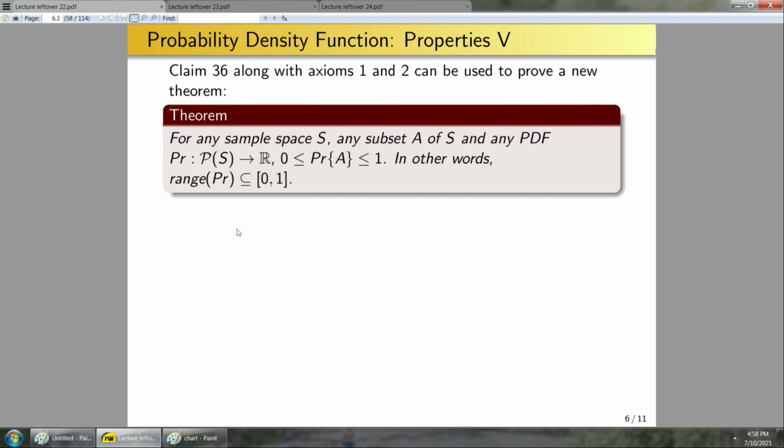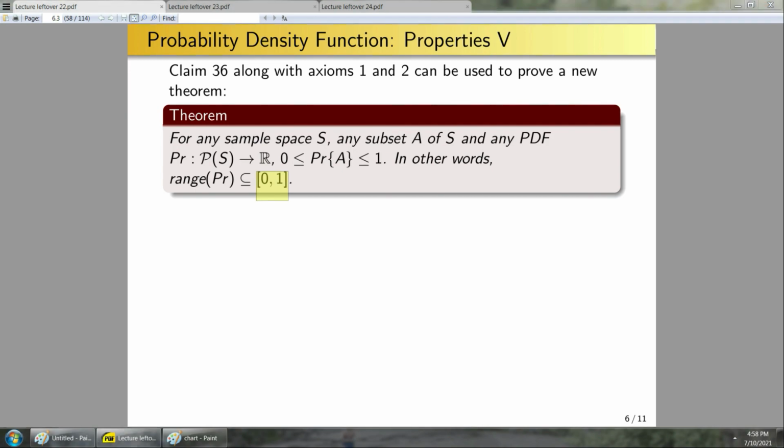In other words, the range of a probability distribution function is a subset of the interval from 0 to 1. In general, the range won't be exactly equal to this interval, and for all discrete probability, it can't be equal to this interval. Explicitly, we know this set here is uncountable, and in discrete probability, we work with sample spaces that are countable.